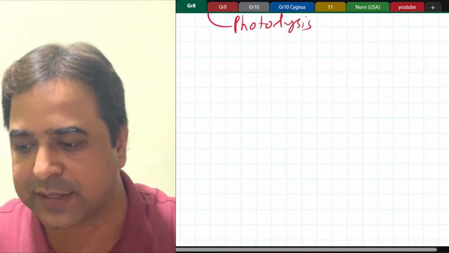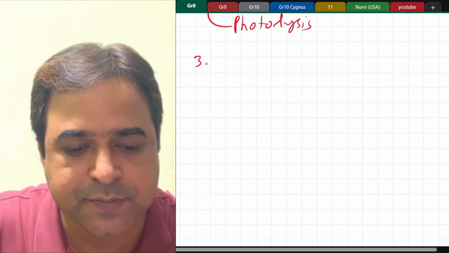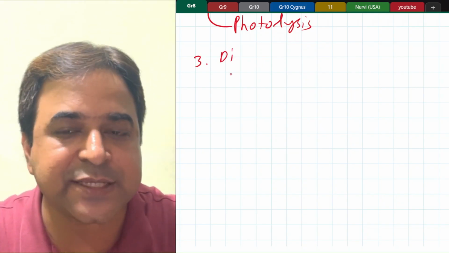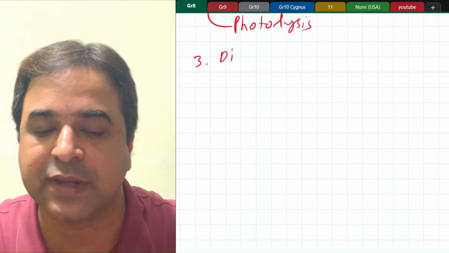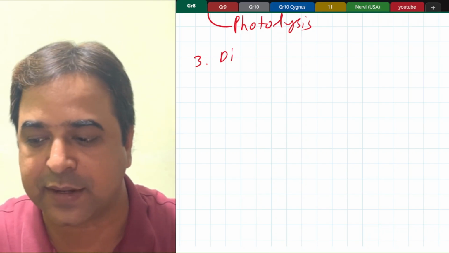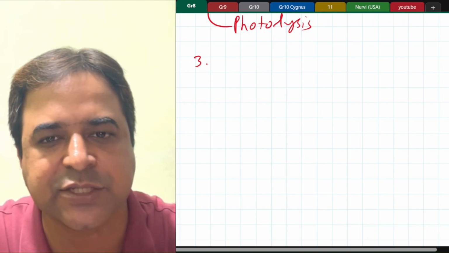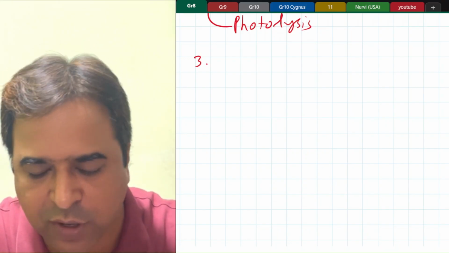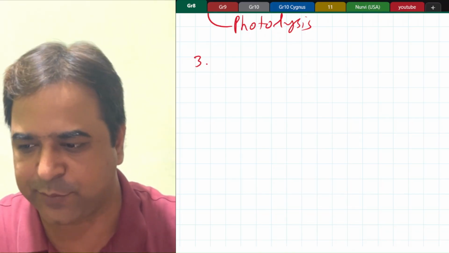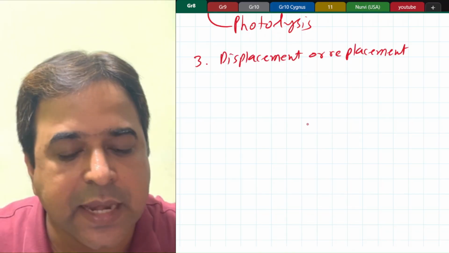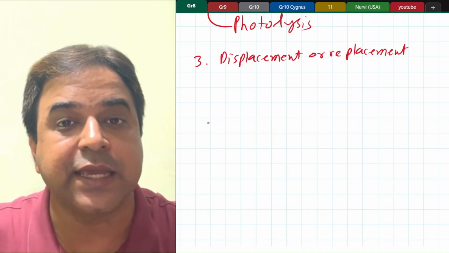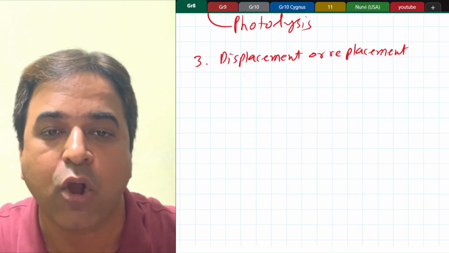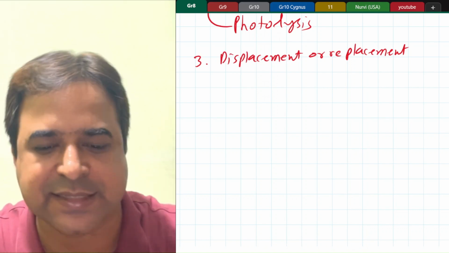Next type of chemical reaction is displacement reaction. You need to understand displacement reaction. For that, you need to remember the reactivity series of metals. The next type of chemical reaction we are taking here is the replacement type of chemical reaction, which is also called the displacement type of reaction. So you can write. Now in this reaction, what happens? The element which is more reactive is displacing or replacing the less reactive element.